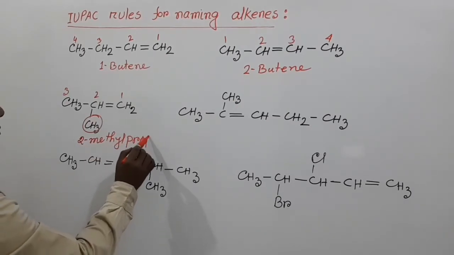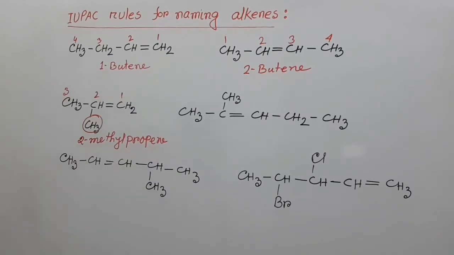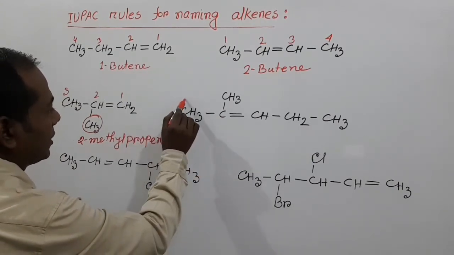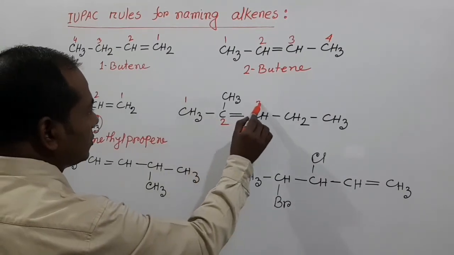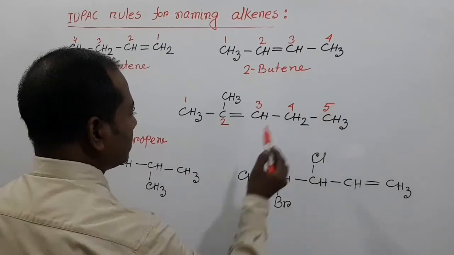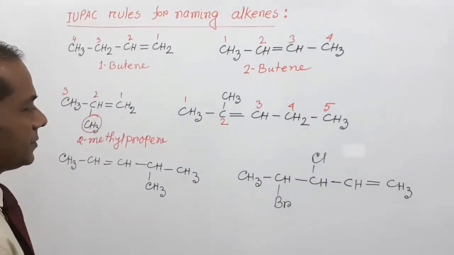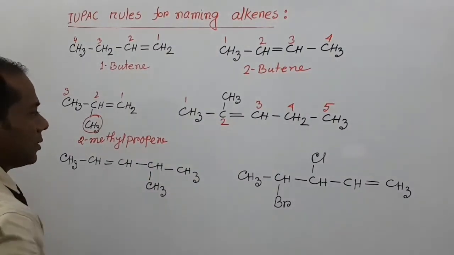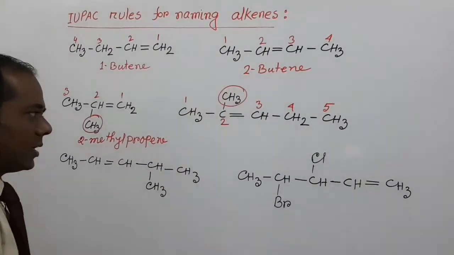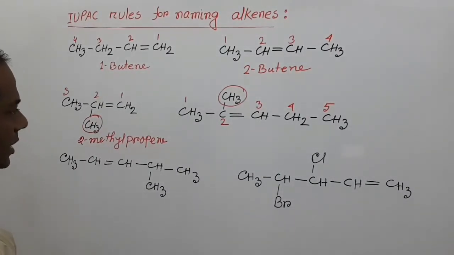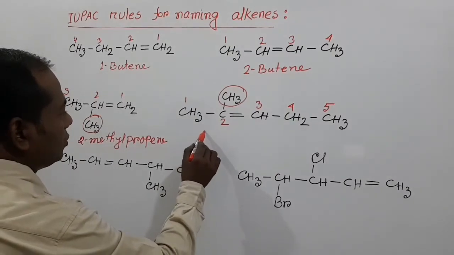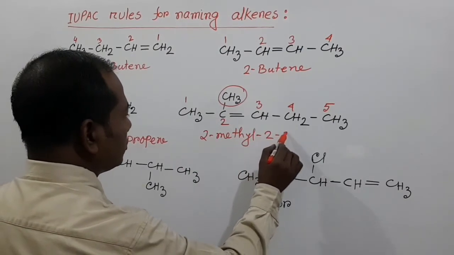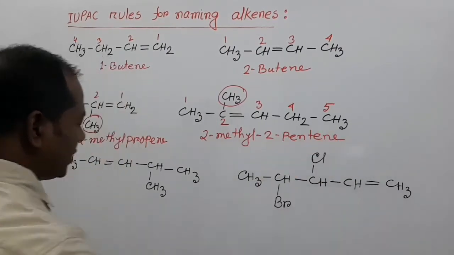methyl propene, and in this compound, if we number the carbons 1, 2, 3, 4, 5, that means this is pentene, and the double bond of this compound is present in carbon number 2, and the methyl group is the substituent, and that's why we can write the name of this compound like this: 2-methyl-2-pentene.